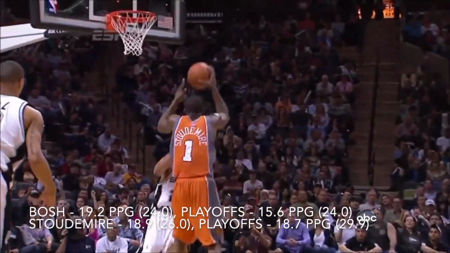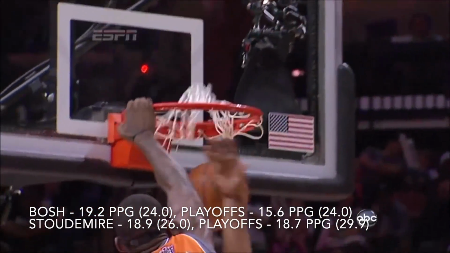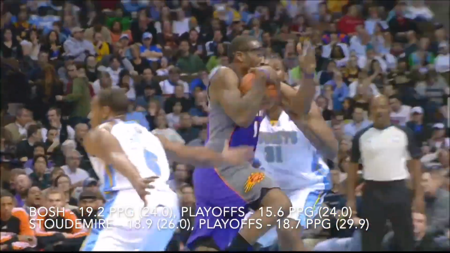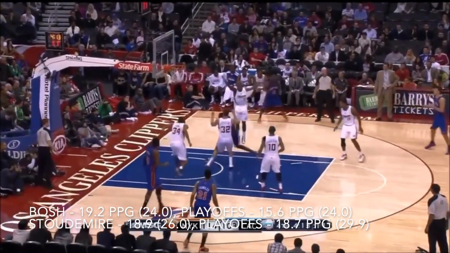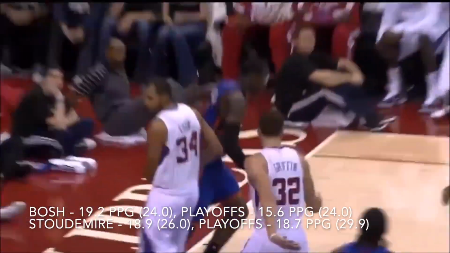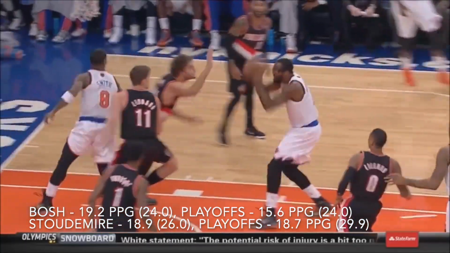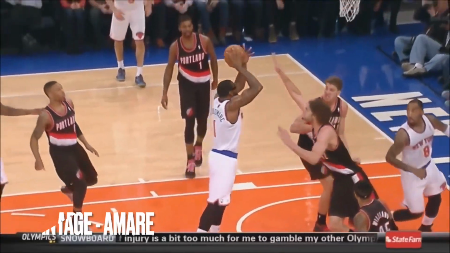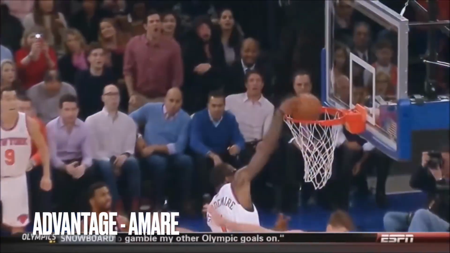Amare averaged 18.9 points per game for his career, peaking at 26 points per game in 2010, and 18.7 points per game in the playoffs, peaking at almost 30 points per game in 2005. Amare had the higher peak here, while Bosh was slightly more consistent, echoing a theme we've seen throughout these comparison videos. This is close, but I'm giving Amare the edge here since he has a similar average to Bosh in the regular season, but his playoffs average and peaks outweigh Bosh's by a bigger margin.